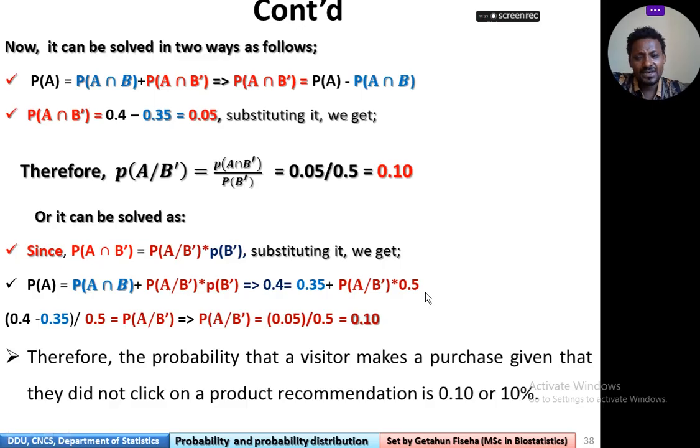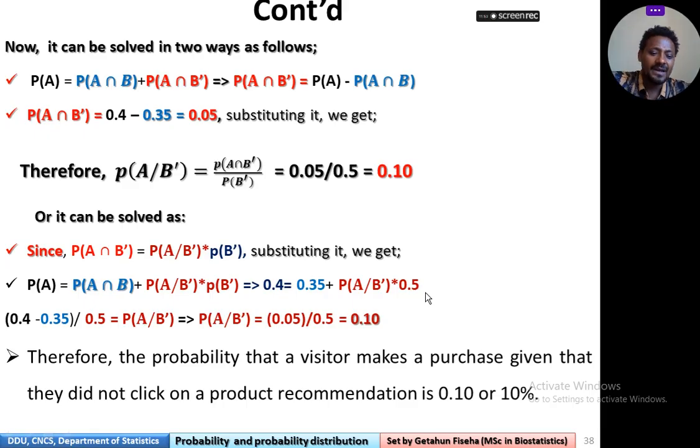Just rearranging it, we get probability of A given B complement is equal to 0.05 over 0.5, which is equivalent to 0.1. Don't say 0.10, rather 0.1.